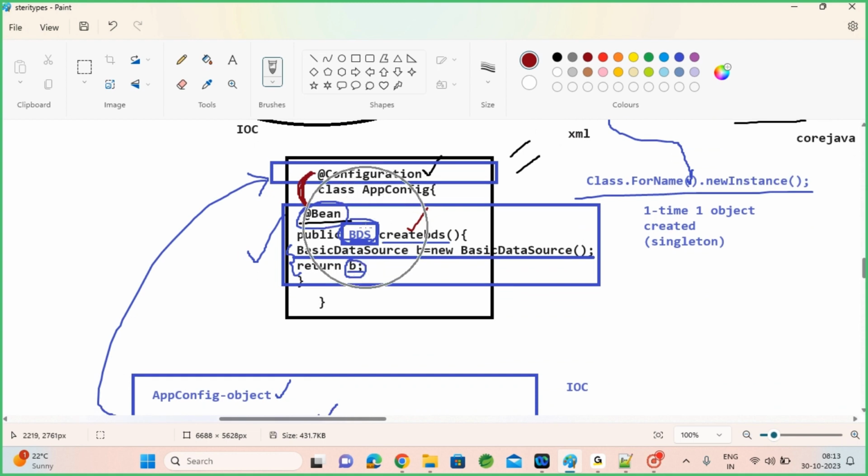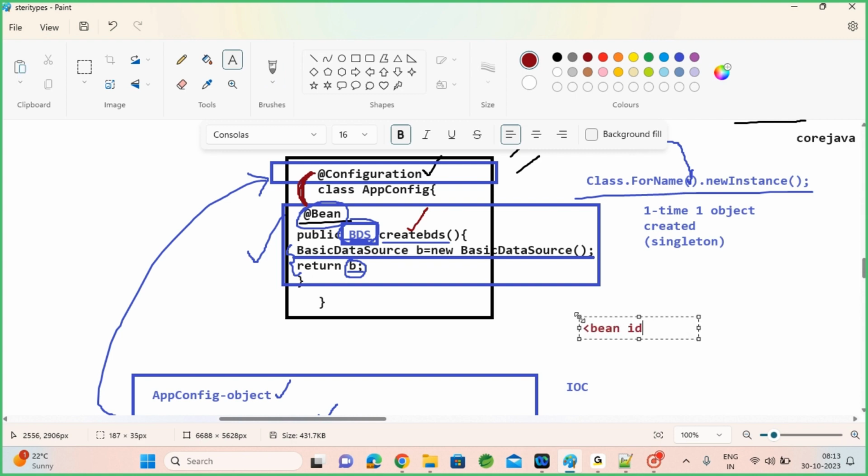So just assume that this @Bean is an alternate for your bean tag. Whatever bean id you used to put, maybe some configuration object, XYZ configuration, you have a predefined class. I need to create that object in the XML file because that is predefined, I can't use a stereotype. So I want to avoid this bean tag. You can do it by using @Bean, and you can create a public method. Whatever predefined XYZ class you have, put it as the return type, and any method name.